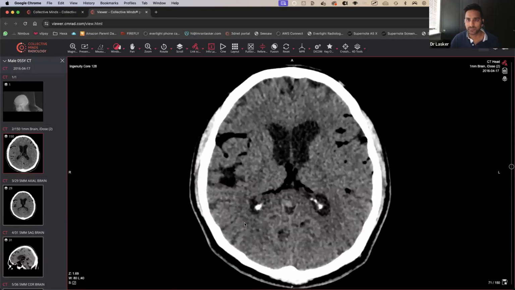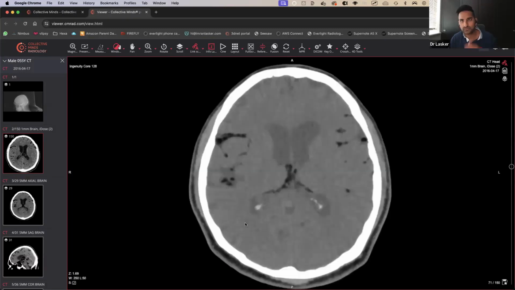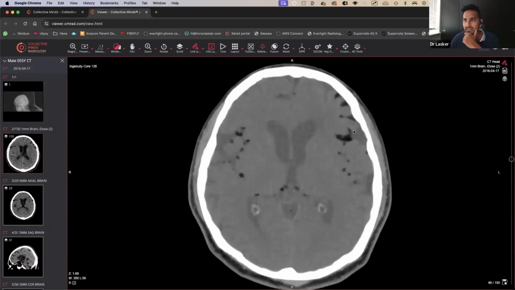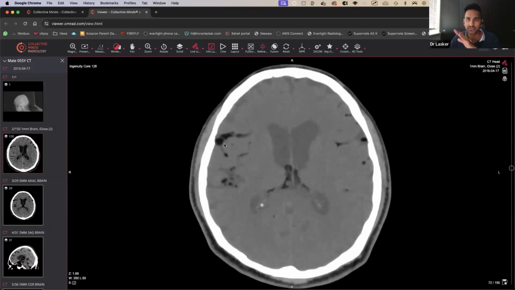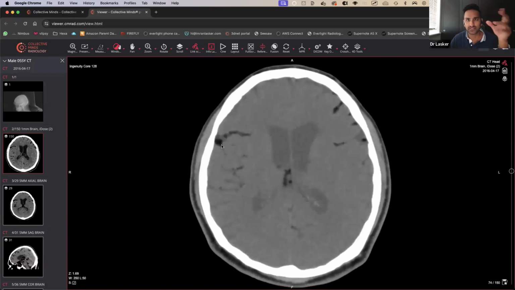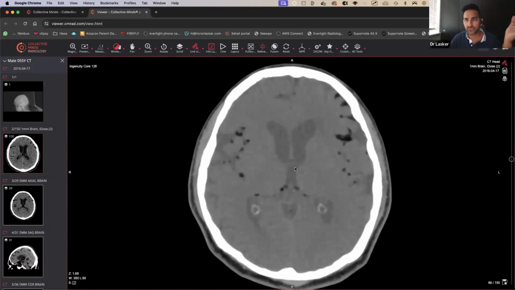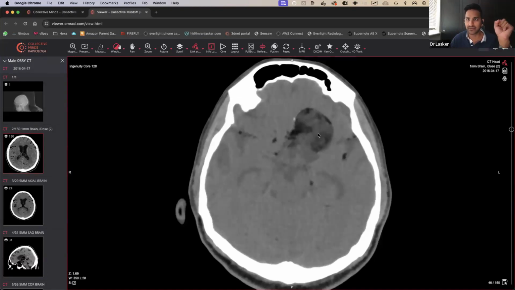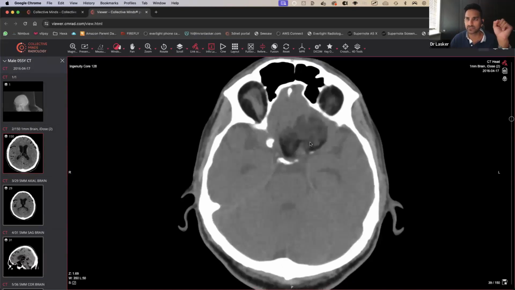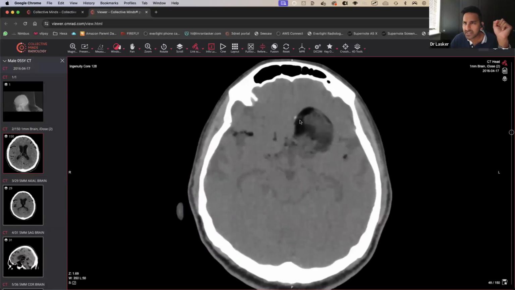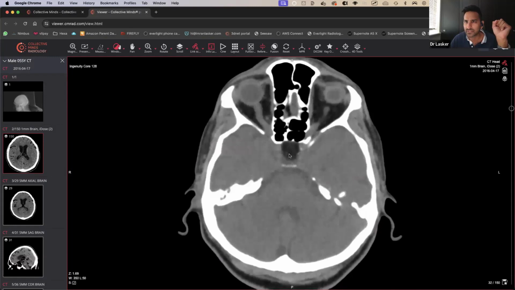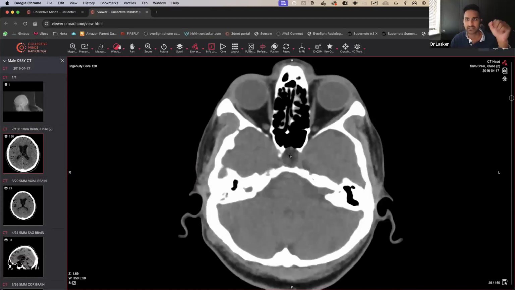But this one, if we go to lung windows, it doesn't quite look the same as air, right? I'll give it to you. It does look almost as dark, but it slightly has a sort of dirty appearance to it. And as you come further down, this area of "air" doesn't look so airy at all. It looks like it's got a bit of a soft tissue area to it, potentially even a calcification located there, and all emanating from this region over here, the suprasellar fossa.